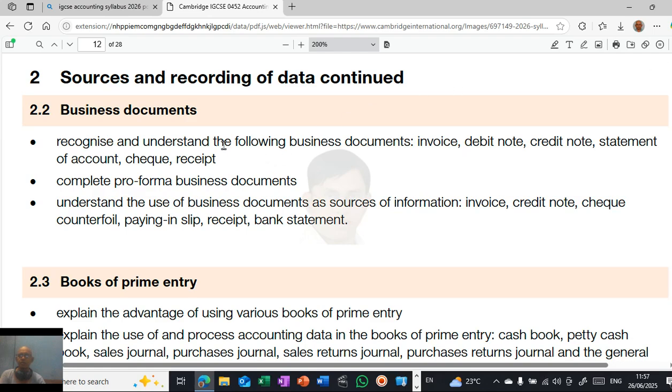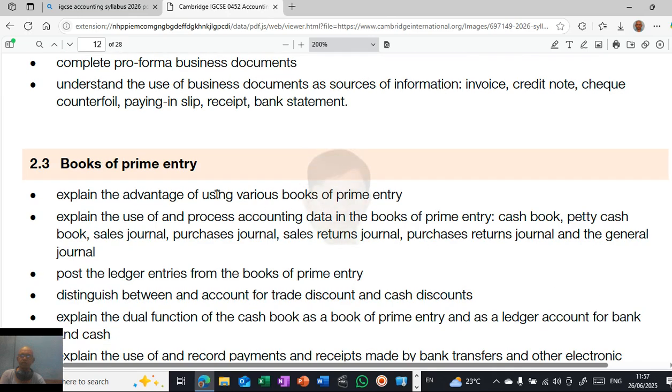What are the various business documents we use, like invoice, credit note, check, paying-in slip, receipt, bank statement? Books of prime entry. So what are the books of prime entry? Understand the advantage of using books of prime entry. Explain the use and process of accounting data in the books of prime entry: cash book, petty cash book, sales and purchase journals, sales return and purchase return journals, ledger.